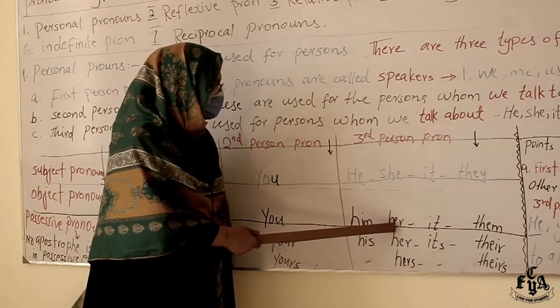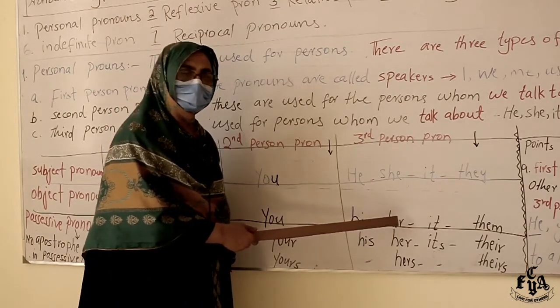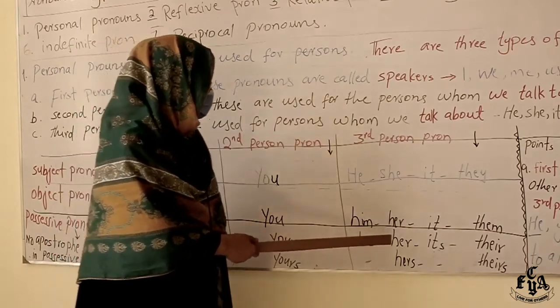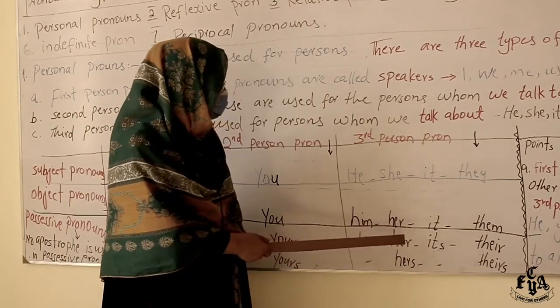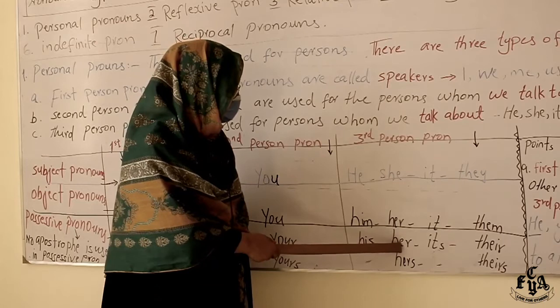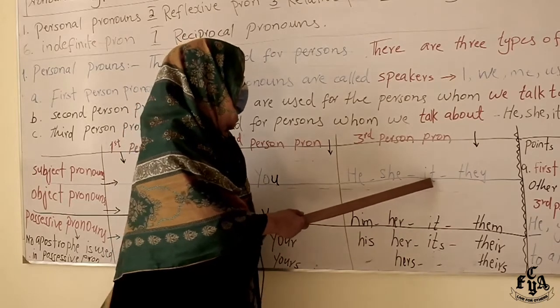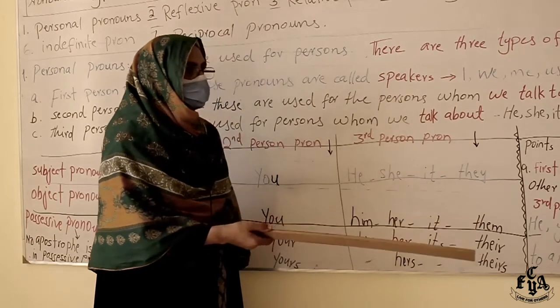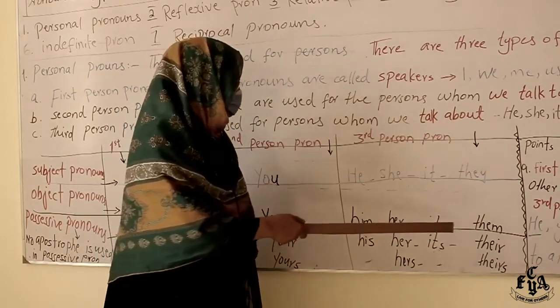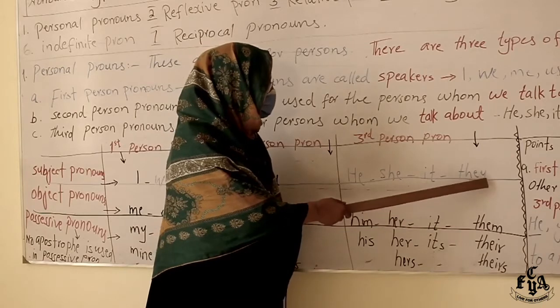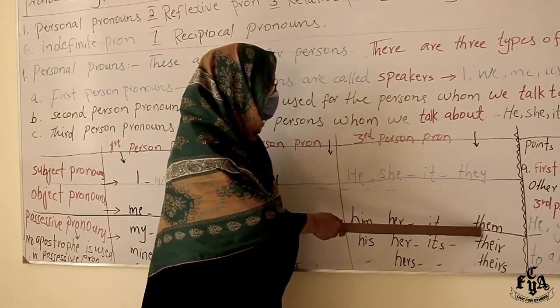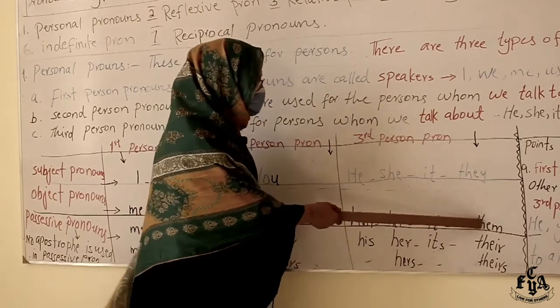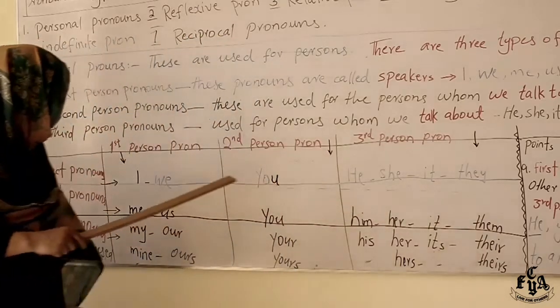The teacher helped her in studies. Her is both object and possessive. In the possessive case, it will take a noun after it. It, the object is it. For example, the painter painted it. And they is subject, them is object. It will come after the verb as object.